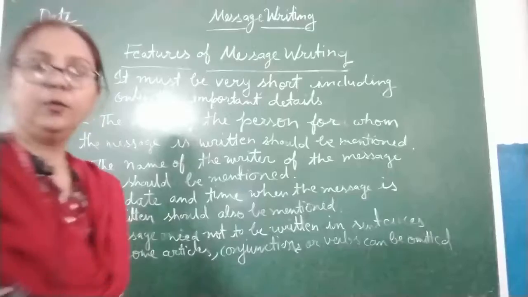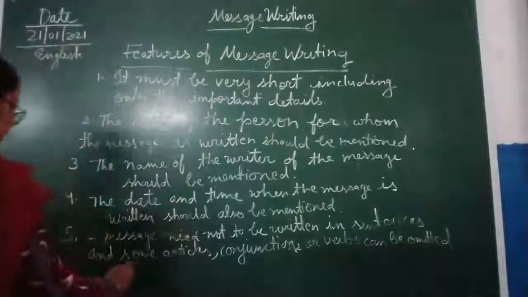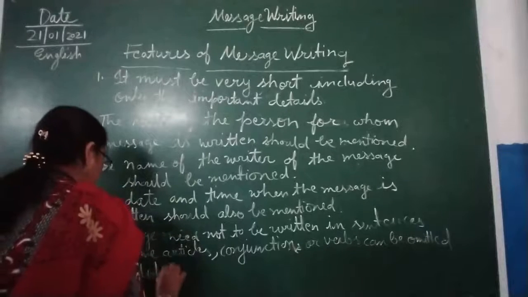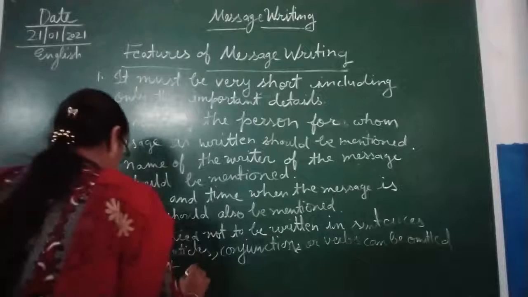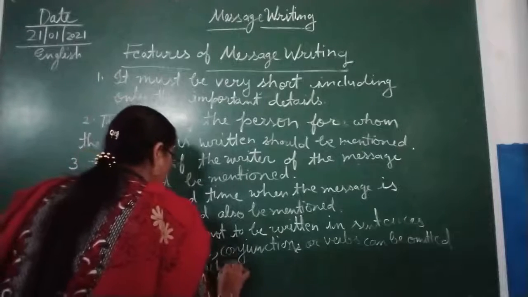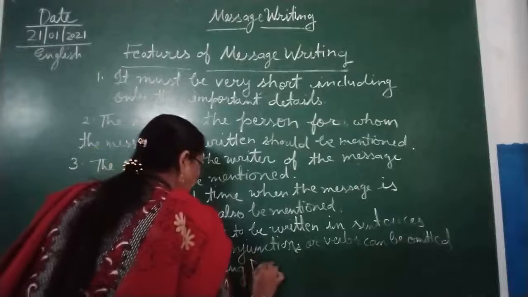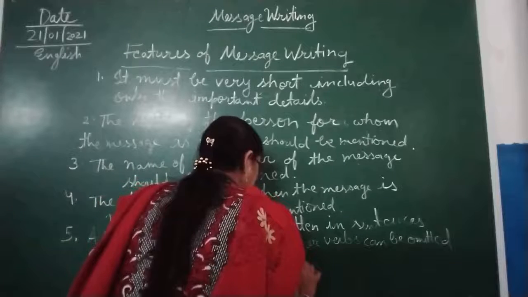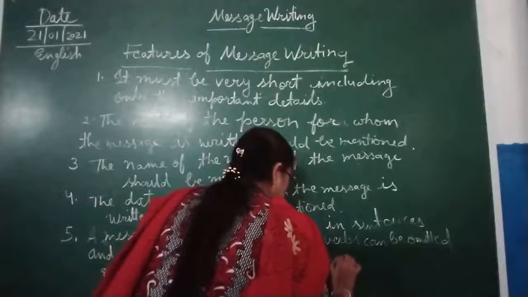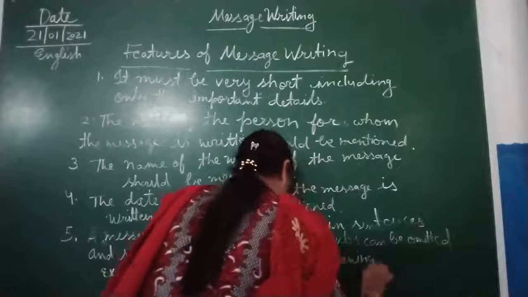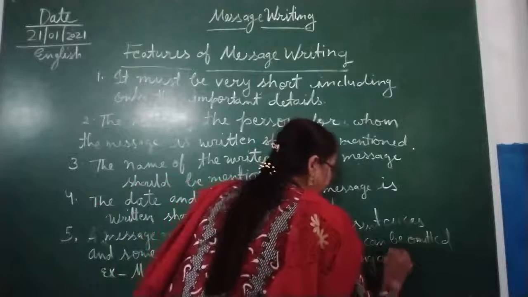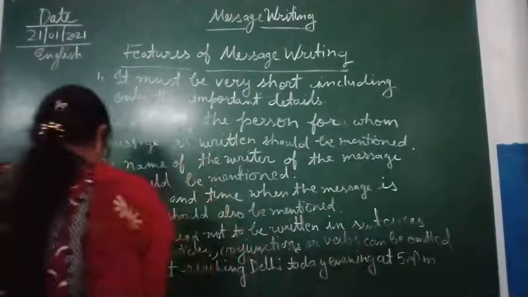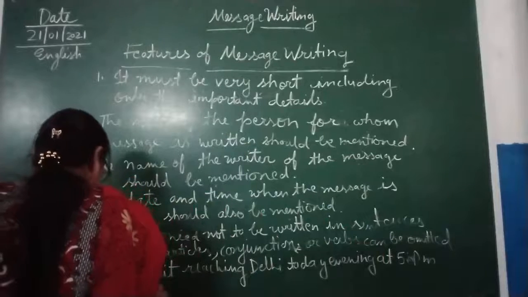Children, for example, I am going to write here how we can omit: Mohit reaching Delhi today evening at 5 p.m. by Shatabdi Express.